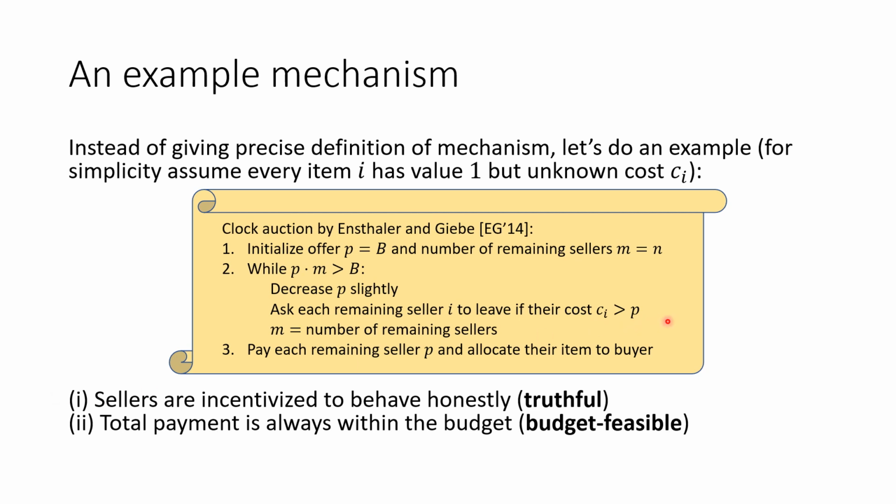Specifically, if at any point during the mechanism, the cost of a seller is above the offer, then there is no incentive for the seller to stay, because even if he stays, there is no way for the final payment to be able to cover his cost. Moreover, the total payment is always within the budget because of the while condition.